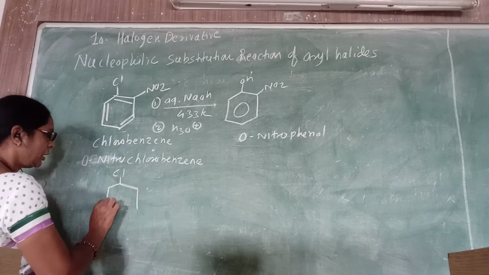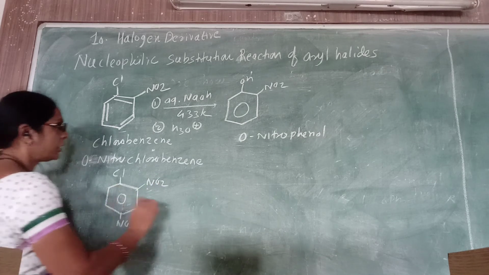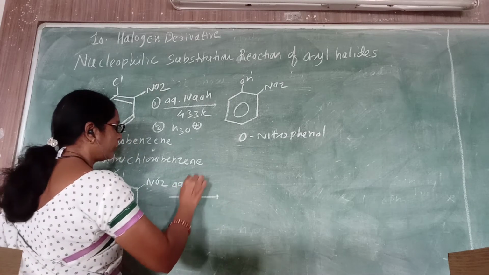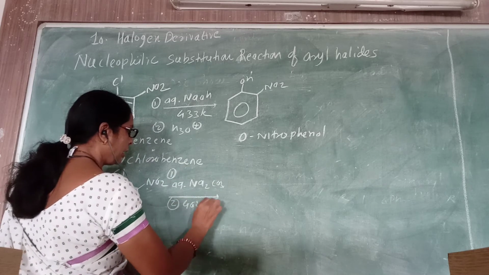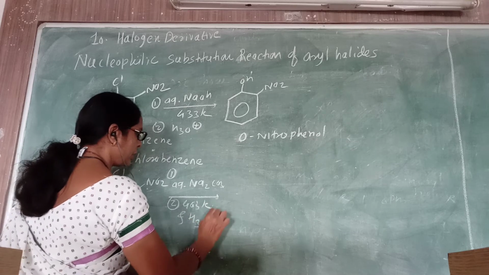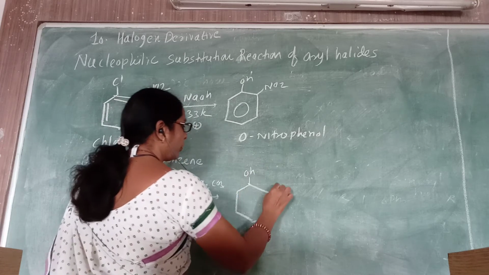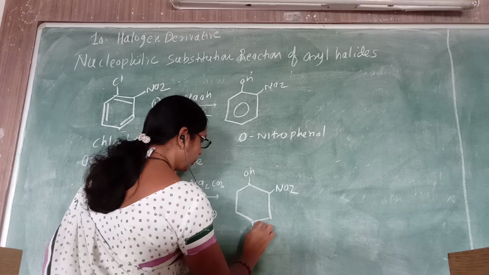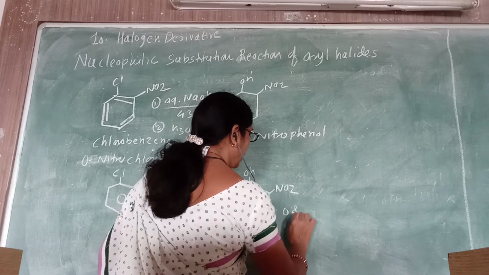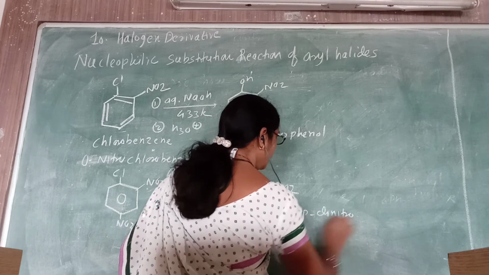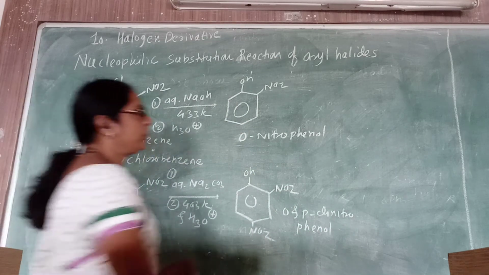Suppose the chlorobenzene has electron withdrawing groups at the ortho and para positions, and it is allowed to react with aqueous Na2CO3 at 403 Kelvin, and on subsequent hydrolysis, you get o- and p-dinitrophenol. Why does this product occur? Because of the presence of electron withdrawing groups at the ortho and para positions.